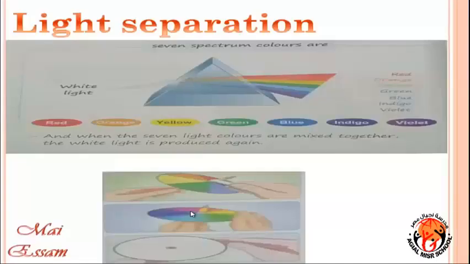Light separation. We can separate the white light into 7 spectrum colors by using a prism. Why? As the white light consists of 7 spectrum colors. Remember with me. Spectrum colors: red, orange, yellow, green, blue, indigo, violet. When we mix 7 spectrum colors, white light is produced again.